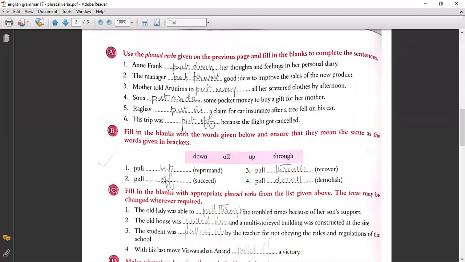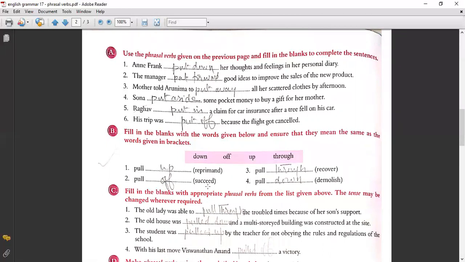Now fill in the blanks with the words given below and ensure that they mean the same as the words given in brackets. So here, down, off, up, through. These are the words you have to add with the pull. Pull, that is reprimand.